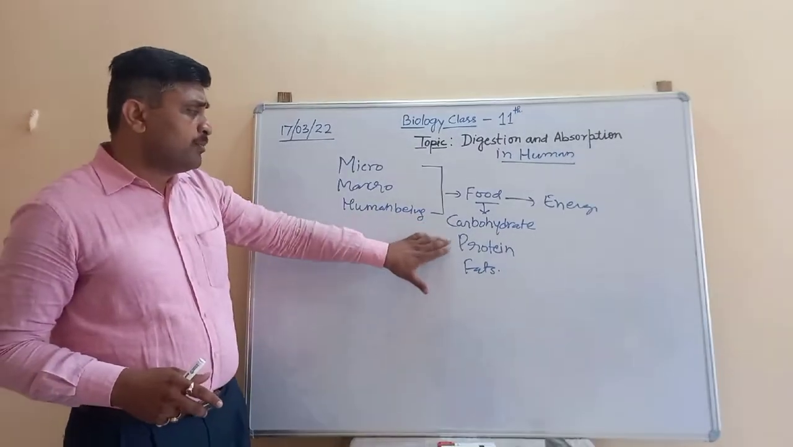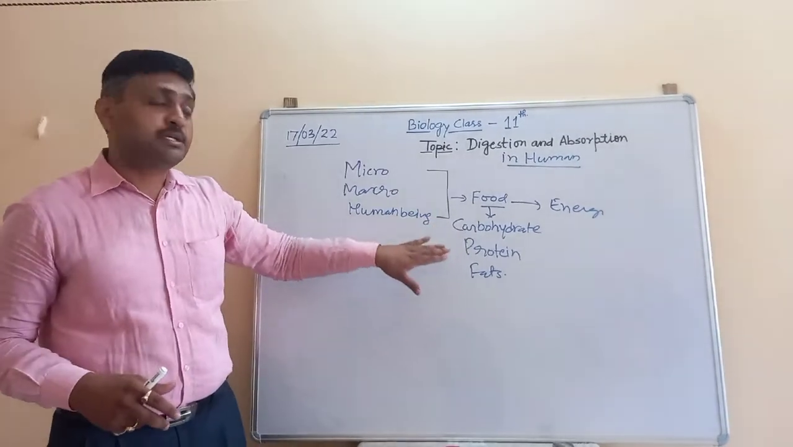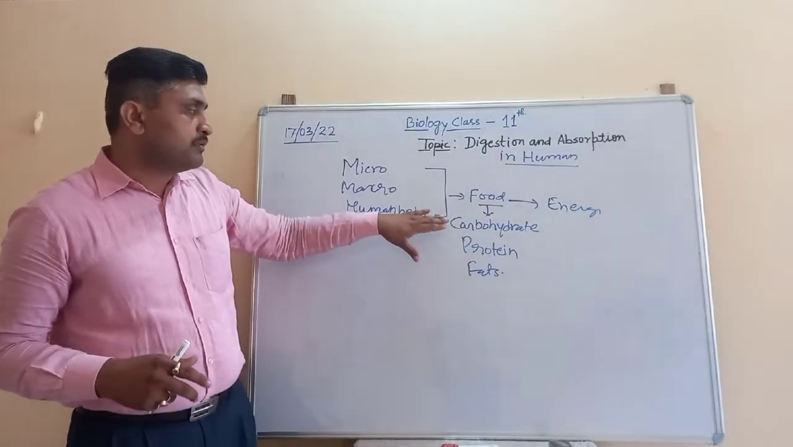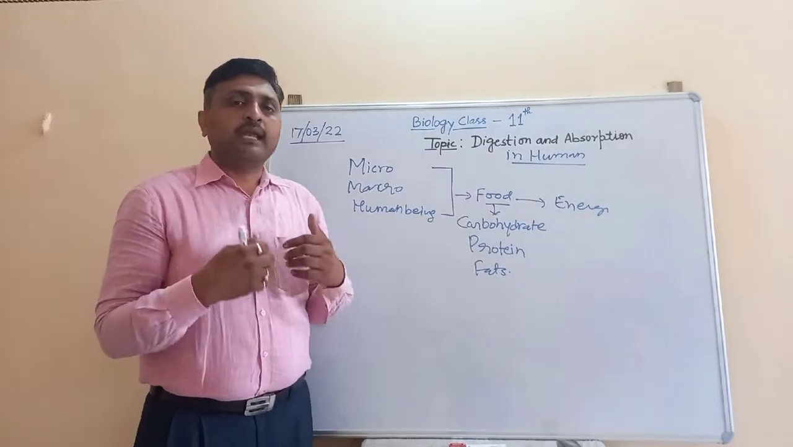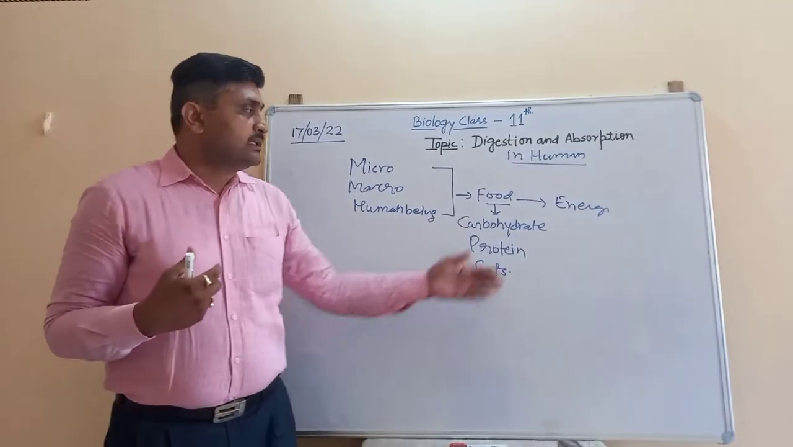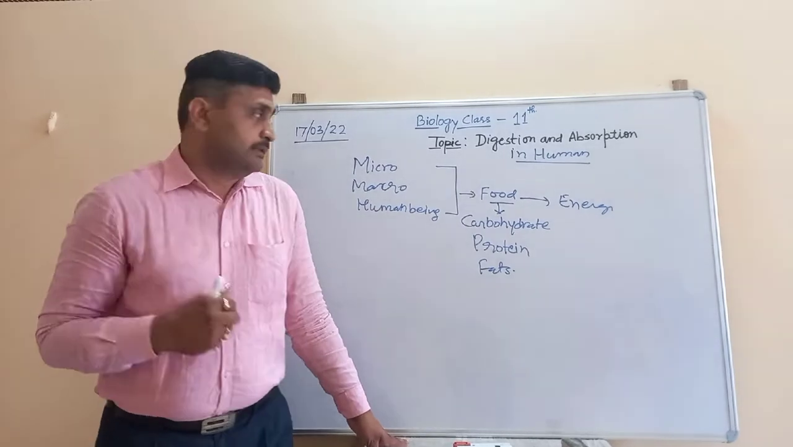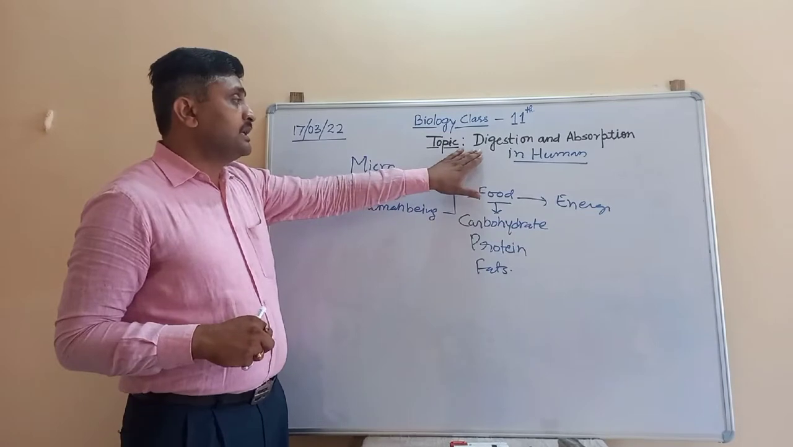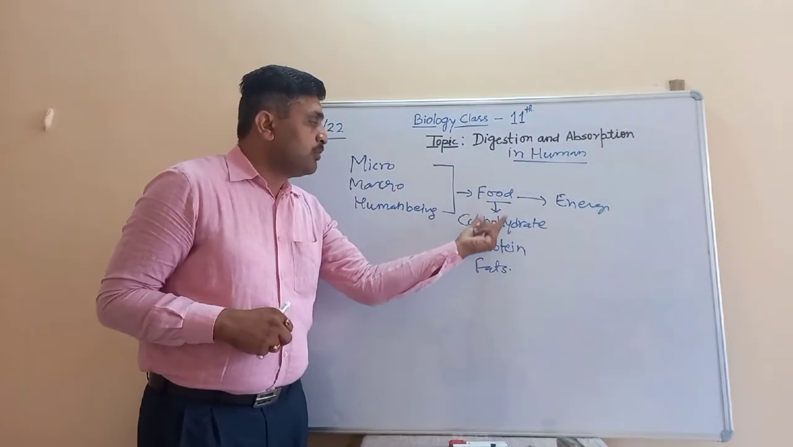These complex food materials are not digested as such in human beings or organisms. So there is the process of digestion of these food materials into a simpler form, so that they can be absorbed, and further provide the energy for development, for movement, or any biological activities. That's why there is digestion.